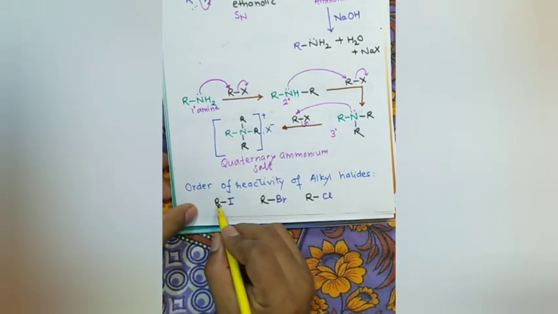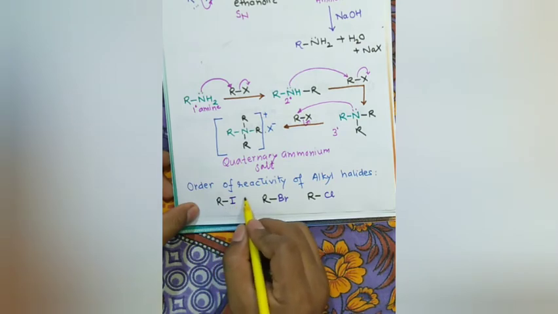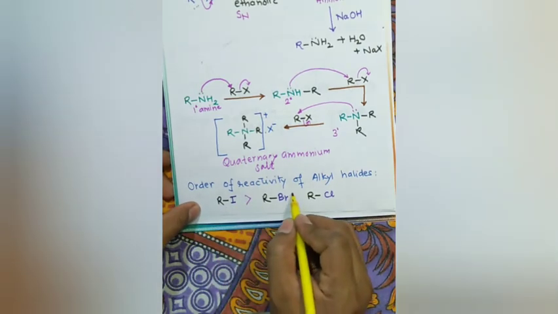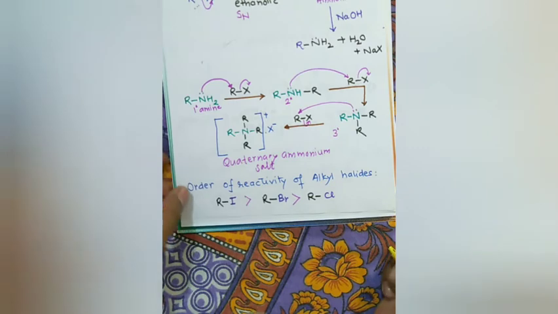The iodides are more reactive than bromides, and the bromides are more reactive than chlorides. It is because I minus is a better leaving group than Br minus, which is better than Cl minus. The larger the halide ion, the greater its leaving property. Since I minus is the largest among these three halogens, it is a better leaving group. Hence, the reaction of alkyl iodide will be faster in comparison to bromides and chlorides.